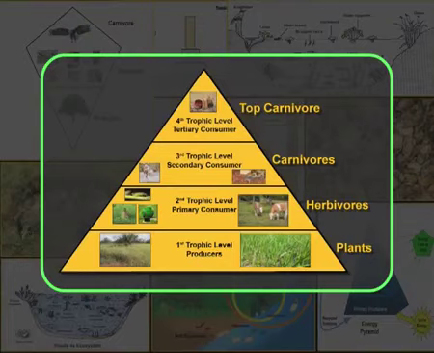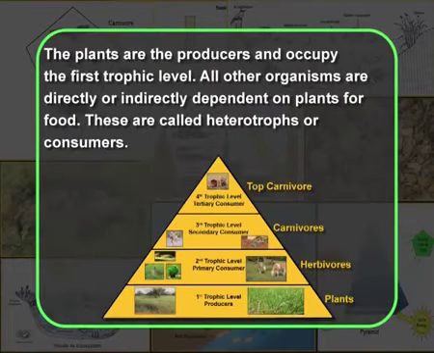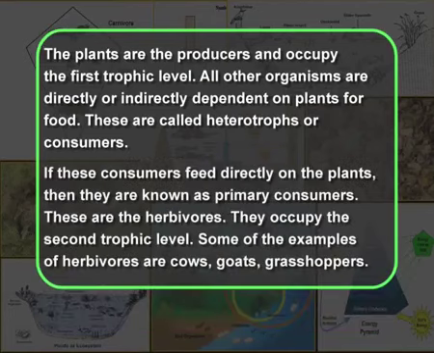As you can see in the figure, the plants are the producers and occupy the first trophic level. All other organisms are directly or indirectly dependent on plants for food. These are called heterotrophs or consumers. If these consumers feed directly on the plants, they are known as primary consumers. These are the herbivores and they occupy the second trophic level. You can see here. Some of the examples of herbivores are cows, goats, grasshoppers, etc.